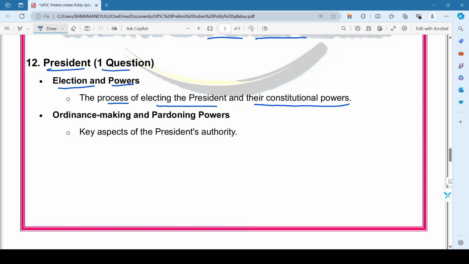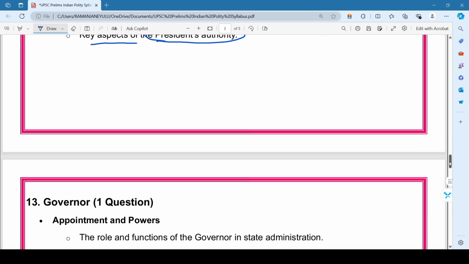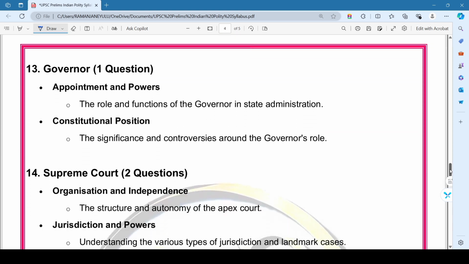And second topic from this chapter, that is ordinance making and pardoning power of the president. So that is key aspects of the president authority. So this is all about the 12th most important chapter in the Indian polity.